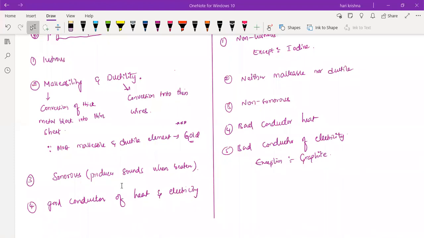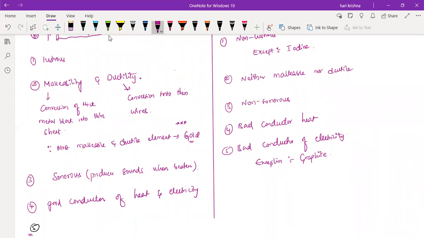Non-metals generally have low densities. Sonorous means when you hit the metal with some other substance, it will produce a sound. That is called sonorous.